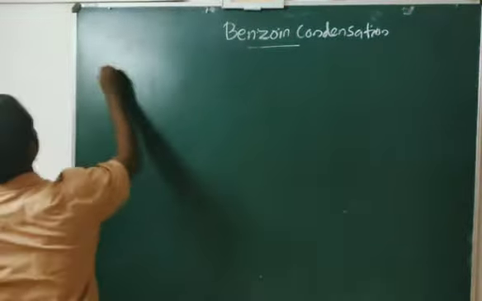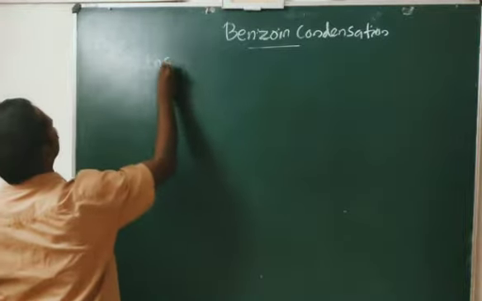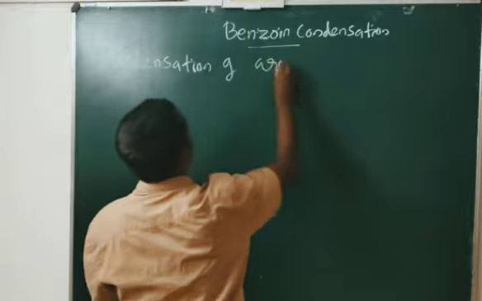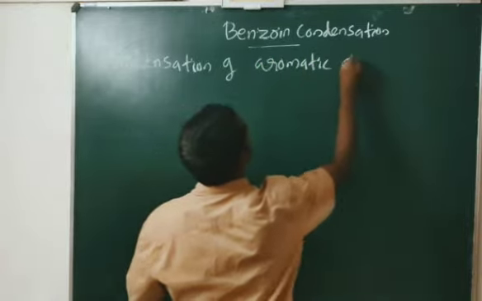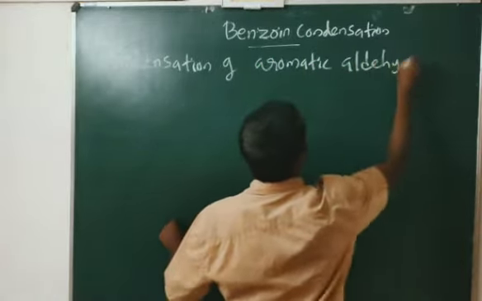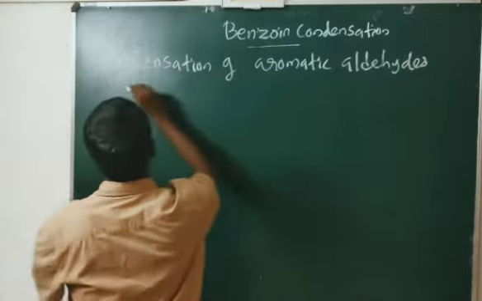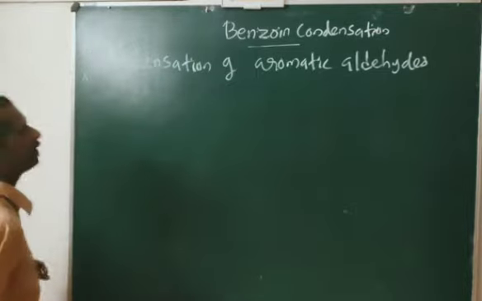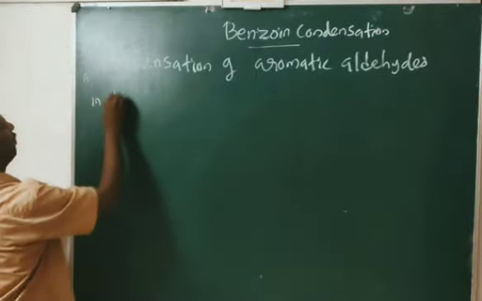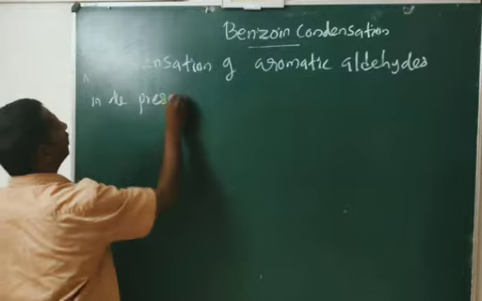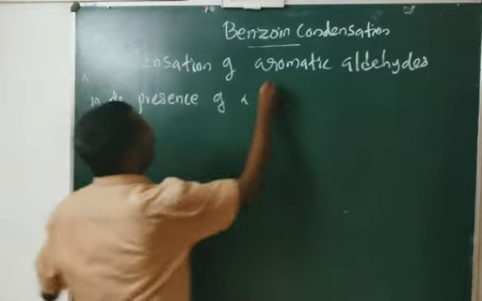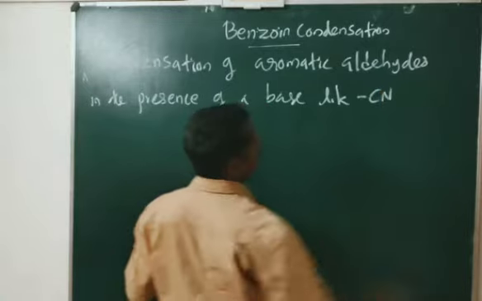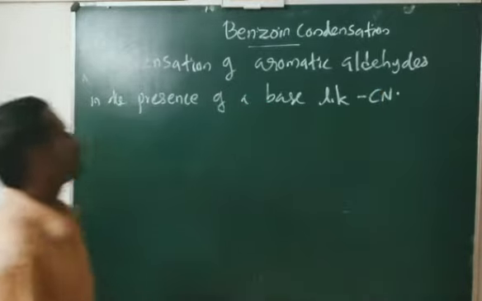So it is a self-condensation of aromatic aldehydes in the presence of a base like CN cyanides. Okay, this condensation is known as benzoin condensation.